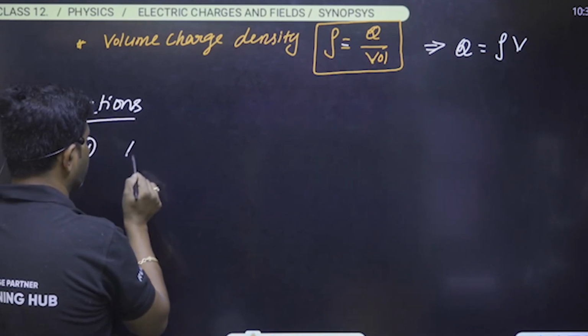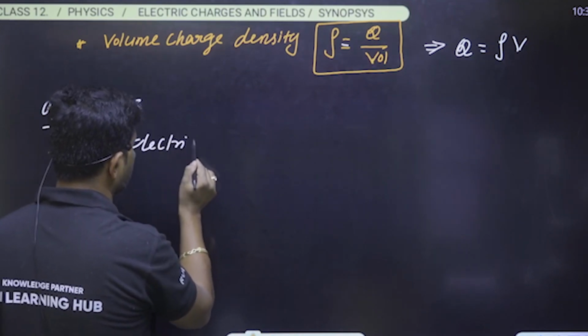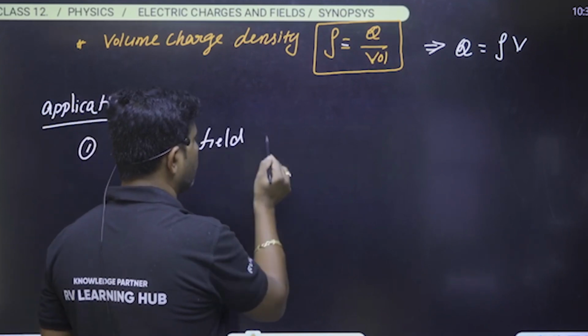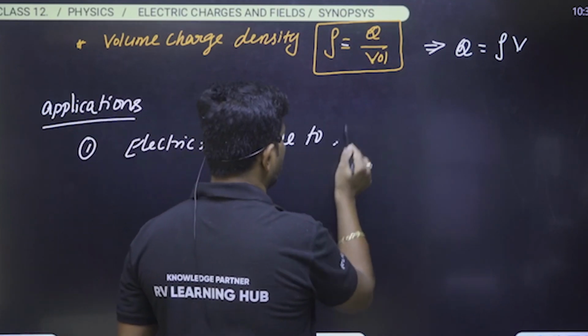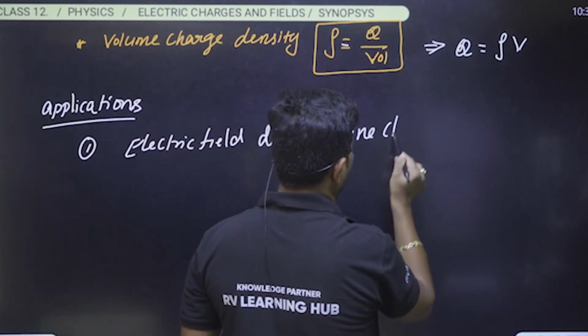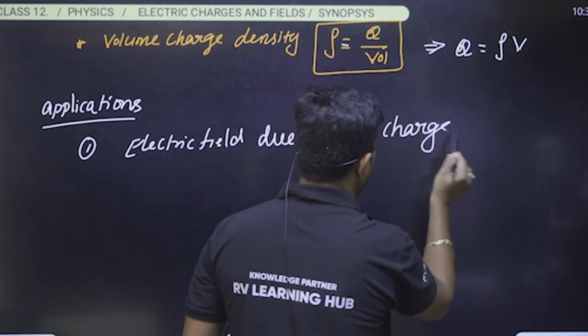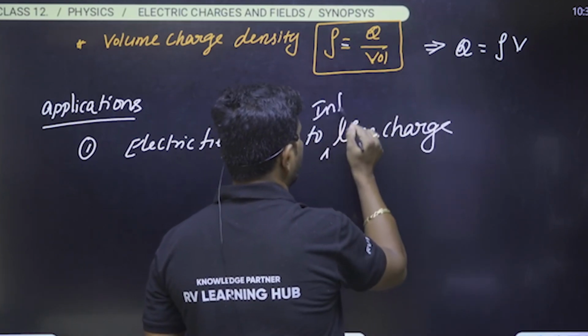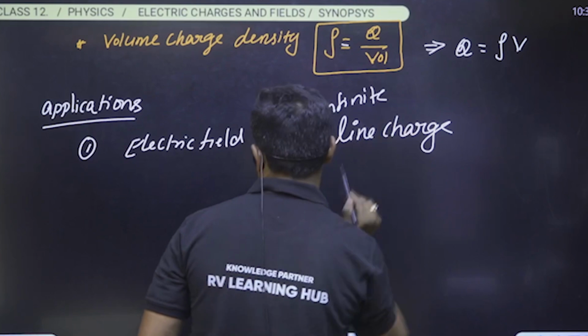What is the electric field due to a line charge, an infinite line charge?